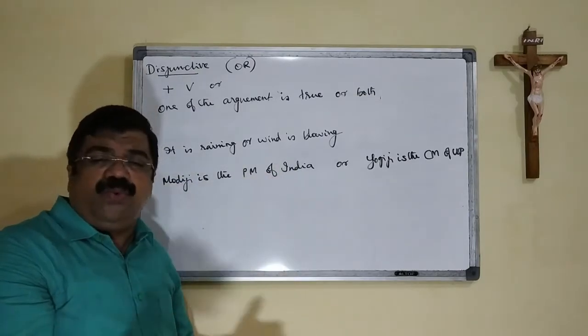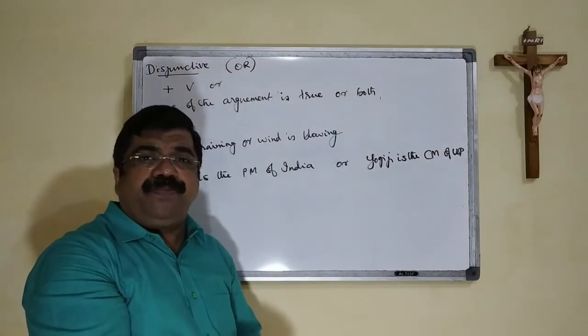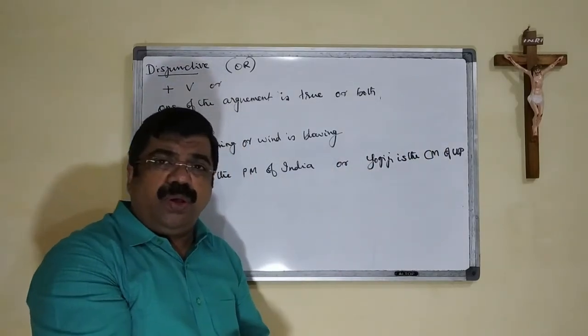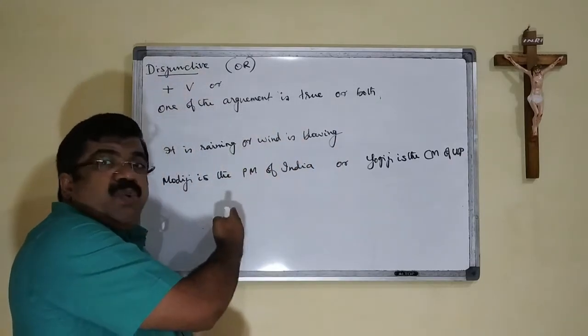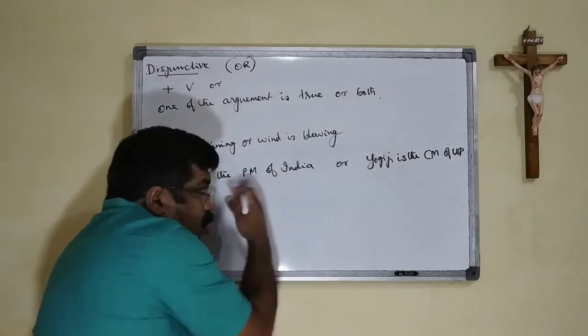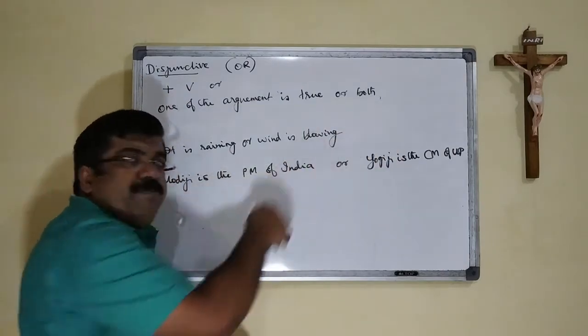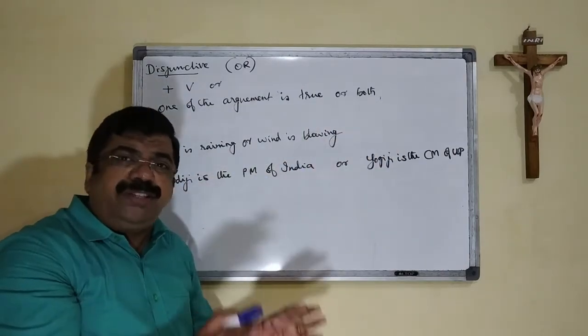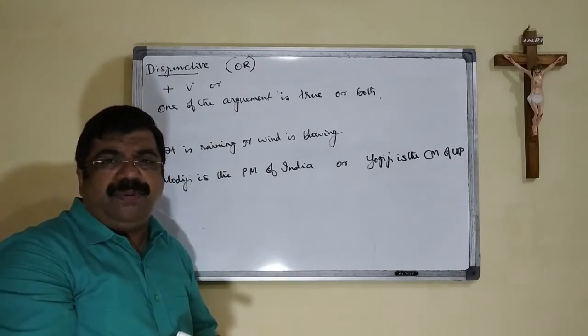You may say true. Or Yogi ji is the CM of UP. That is also true. That means when we use this or, either the first statement can be true, the second statement can be true, or both can be true. In the second example, both the statements are true. So this is the nature of the disjunctive, the or.